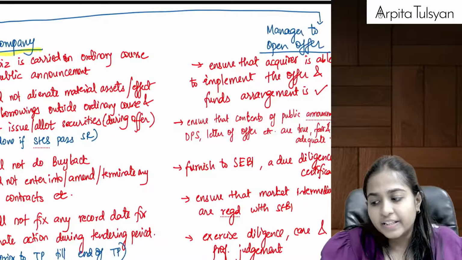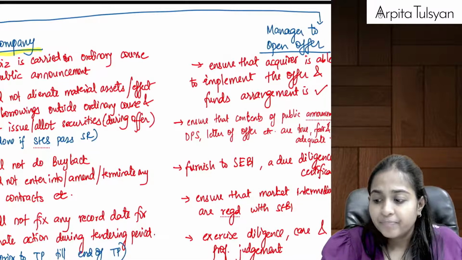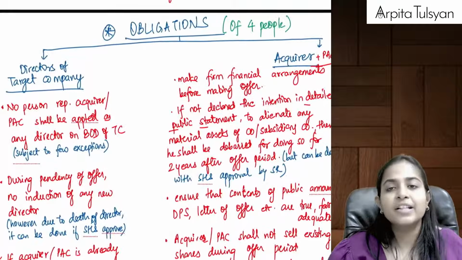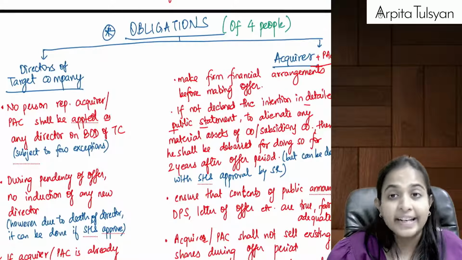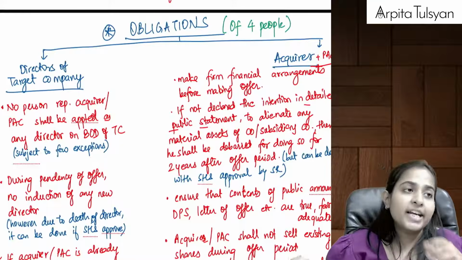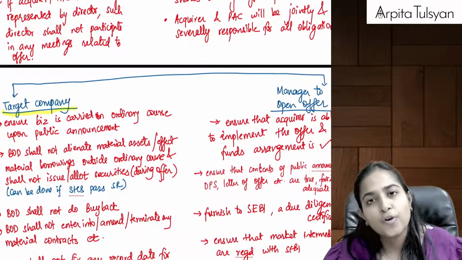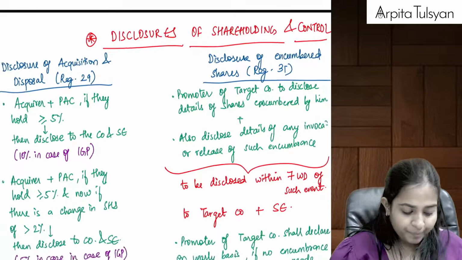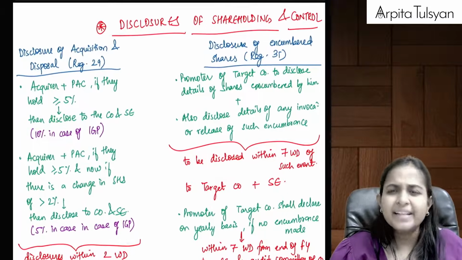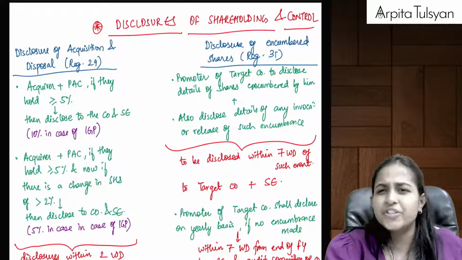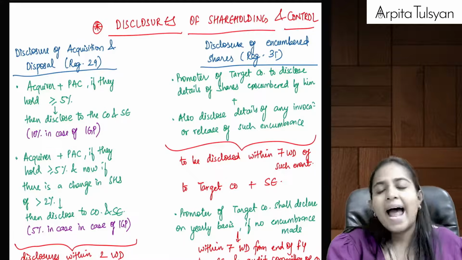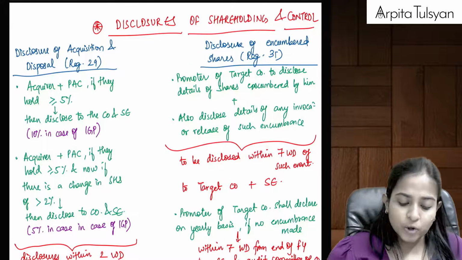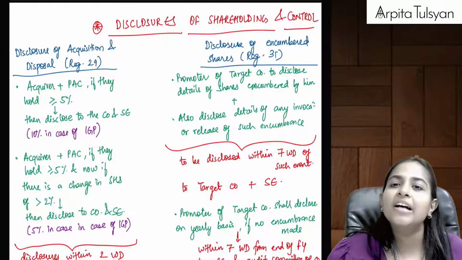Are you clear with this? Yes. Okay. So these were the four obligations: first, the obligations of the directors of the target company, then the obligations of the acquirer, the obligations of the target company, and the obligations of the manager to the issue. Simple till here, everyone? Fully procedural, right? And the last part of the chapter is disclosures, disclosures of shareholding and control.